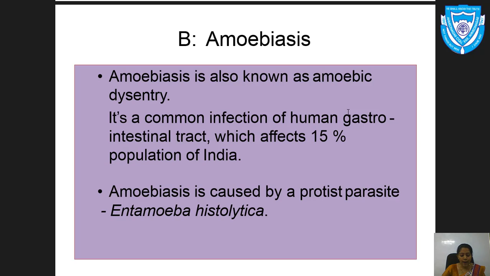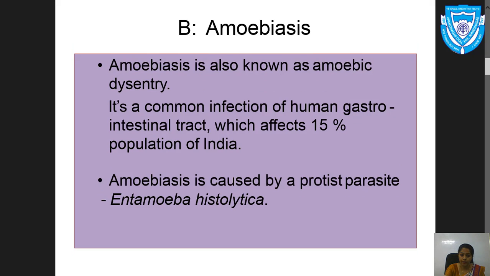Here the pathogen is a parasite present inside the human body, that is, an endoparasite. Amoebiasis is caused by a protist endoparasite named Entamoeba histolytica.